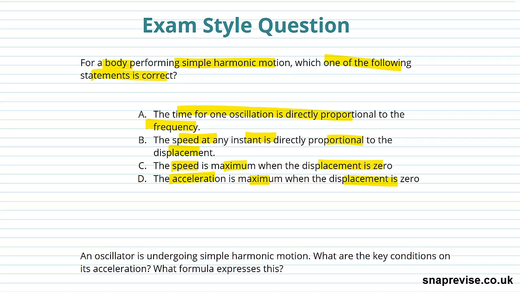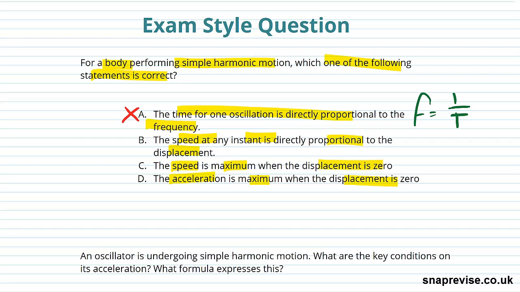Well, we know, as we've drummed in many times, that f equals 1 over T, and therefore T is 1 over f, so it definitely can't be A. Because the time taken for one oscillation, which is the period, definitely isn't directly proportional to the frequency. Then we need, is the speed at any instant directly proportional to the displacement?